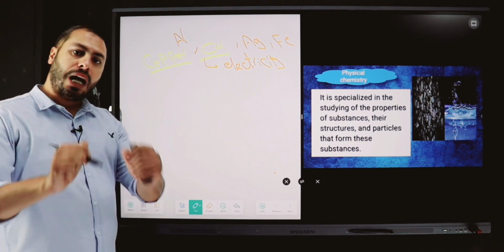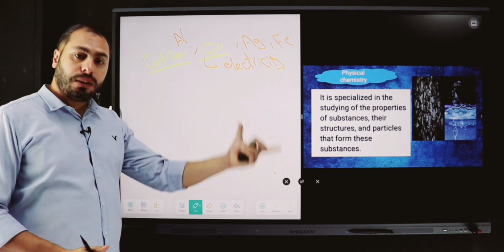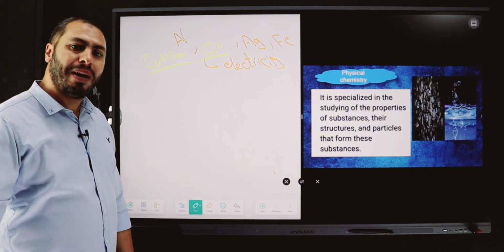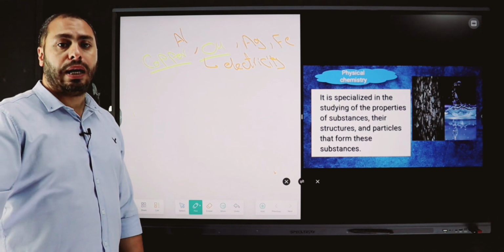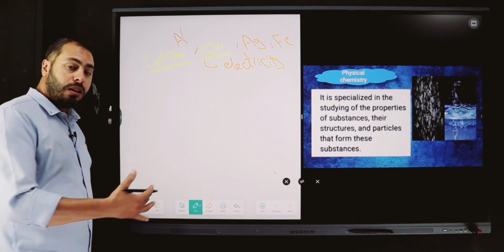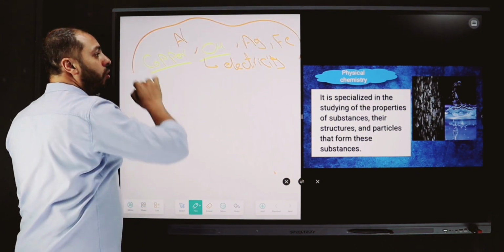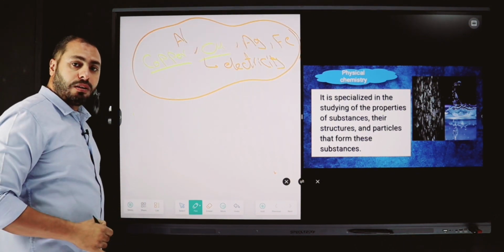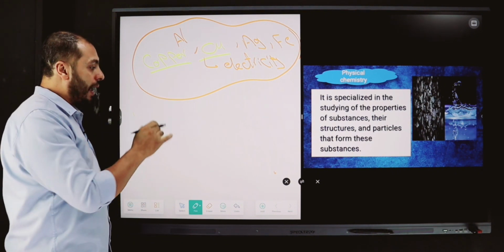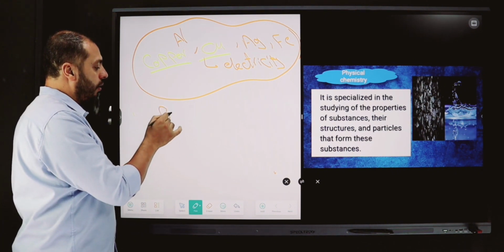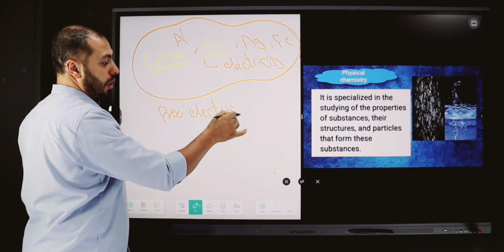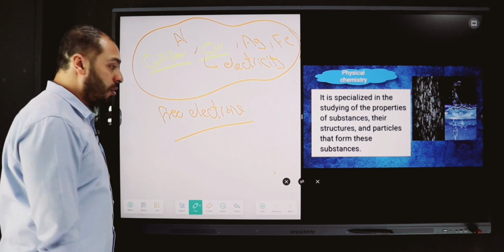But we can ask chemistry why these metals are good conductors of electricity, and why they are not bad conductors or electric insulators. Chemistry explains the reasons for the conduction of electricity in these metals. Why? Because each one of them has free electrons in the outermost energy level.